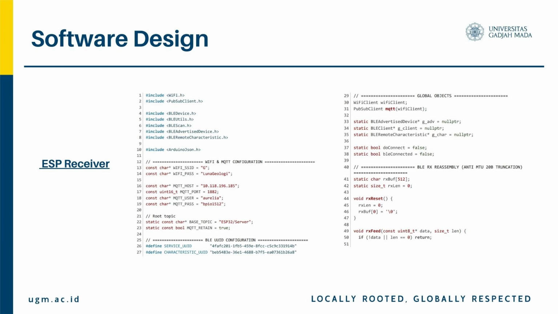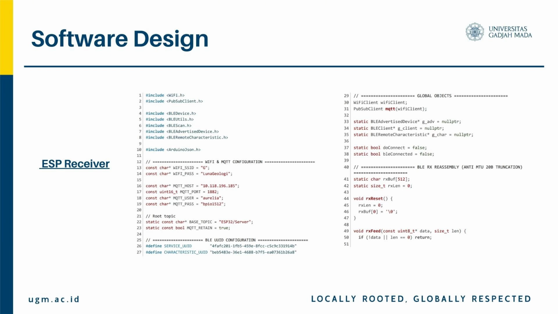The RX reset clears the buffer and resets the line counter. RX feed receives incoming data and appends it to the buffer, checking for overflow to prevent memory corruption. And then the RX pop JSON extracts one complete JSON message from the buffer. It looks for opening and closing braces. If both are found, it copies that complete JSON out and removes it from the buffer. If the closing brace isn't found yet, it waits for more data. The system handles data that arrives in small fragments and assembles it into a complete message.